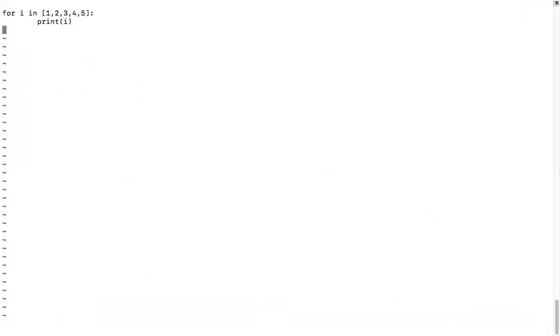Now, can you tell me what the output is? First, it will take the first element, 1 will be put into i, it will come inside and print that value. Then it will go here, take the second element, put it into i, come inside, and print that value. Then it takes the next element, then the fourth element, puts it into i, comes inside and prints that value, then takes the next element and puts it into i.